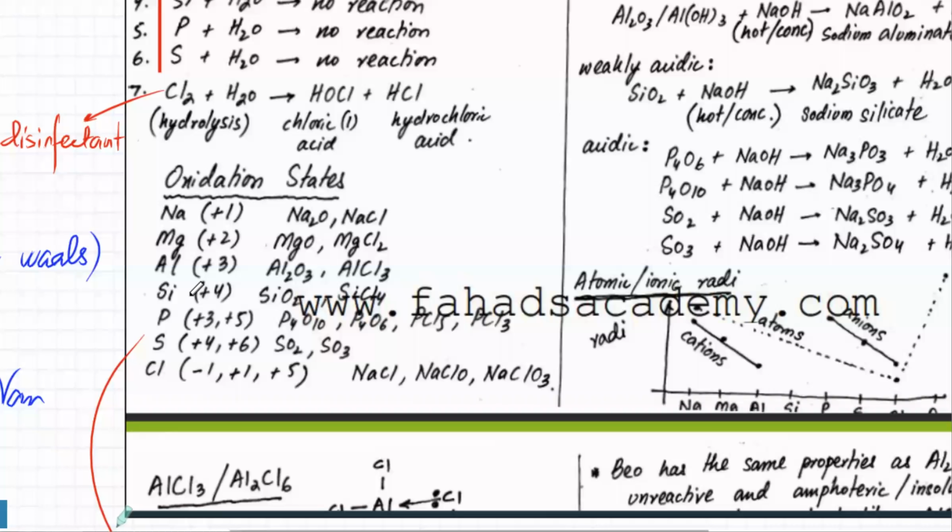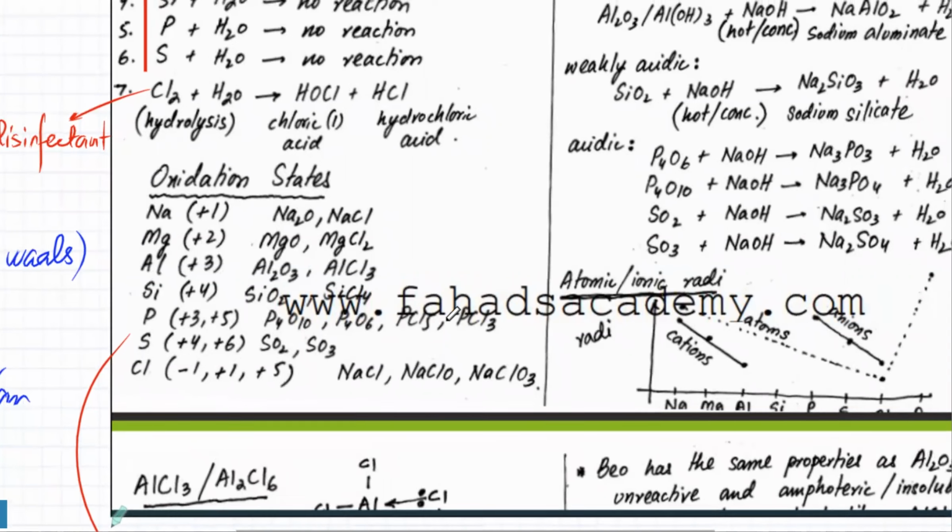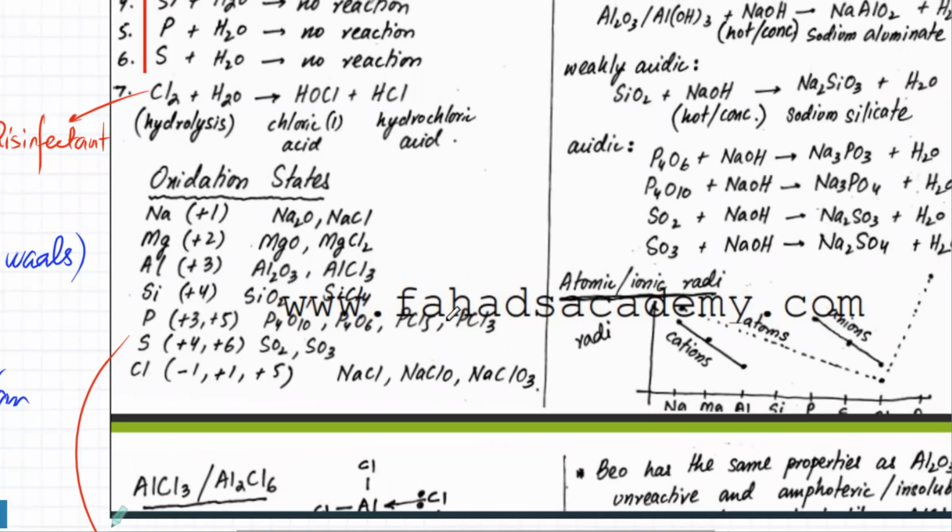The idea is that firstly, the reason why they have varying oxidation states is that sometimes these elements would be more electronegative, sometimes they're going to be less electronegative. So sometimes they're going to be +4, sometimes +6, sometimes -2. And the other reason is they can change the number of bonds they make, which is why the oxidation state would change as well. You could have PCl3, and at the same time, you could also have PCl5. Okay, is this clear? Yes.